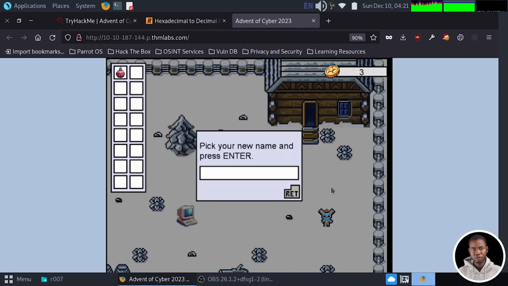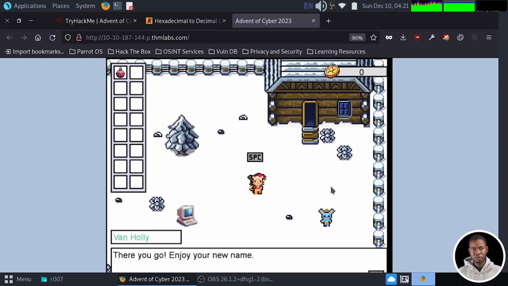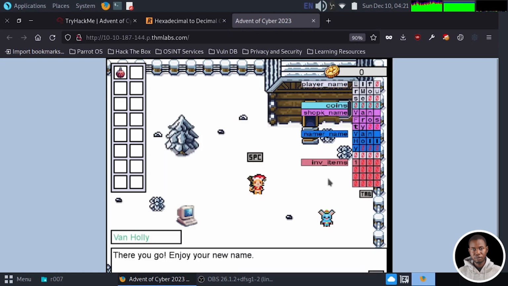So we are changing our name to Elf. And when we hit the enter key and go into debug mode, now you see what happened here. We have our player name and the address space. And from this address space, we have the ELF in the first 3 bytes, and we have a null byte appended to the end of the string.